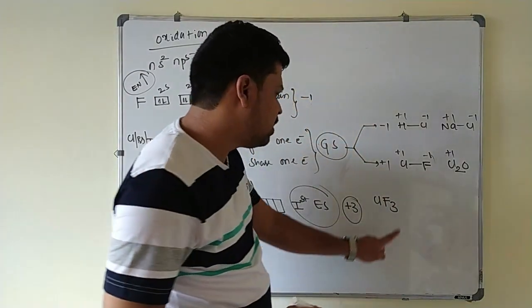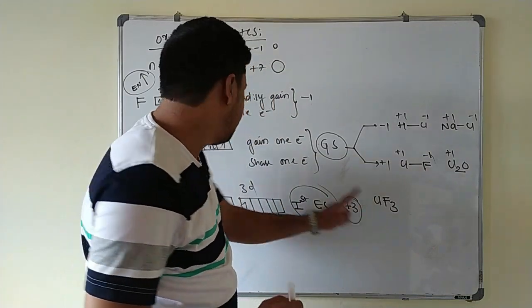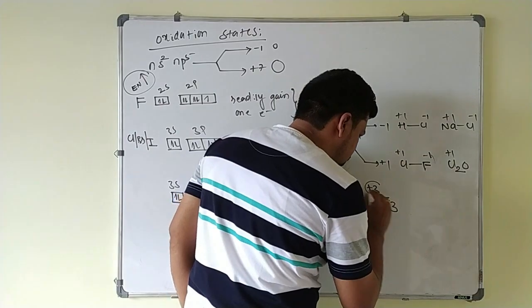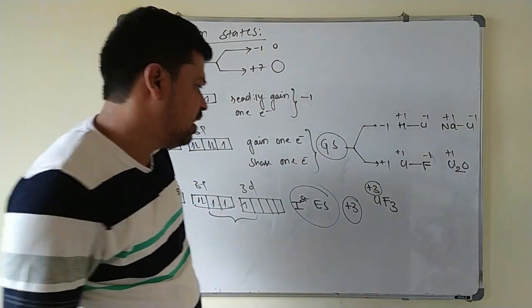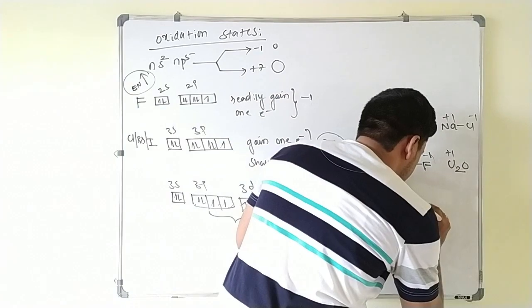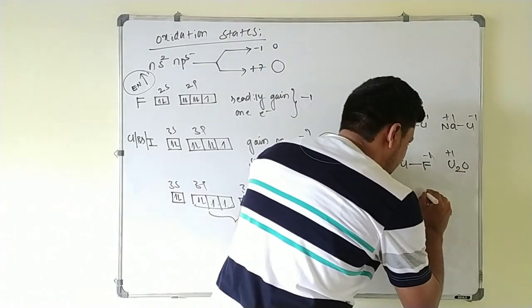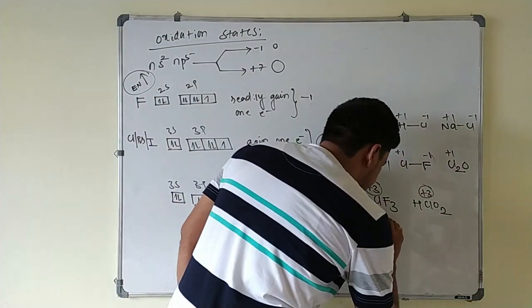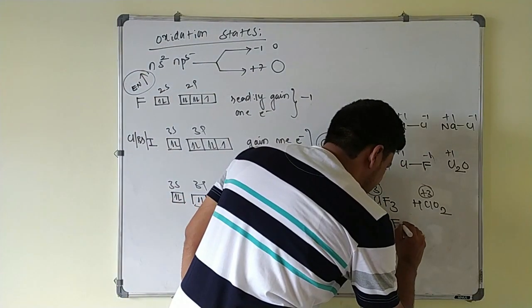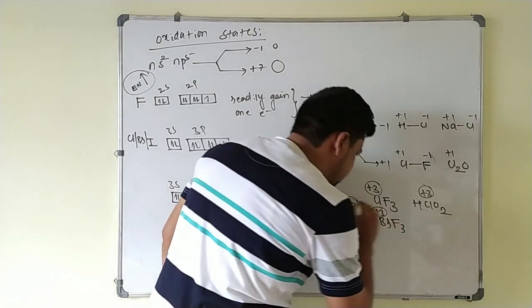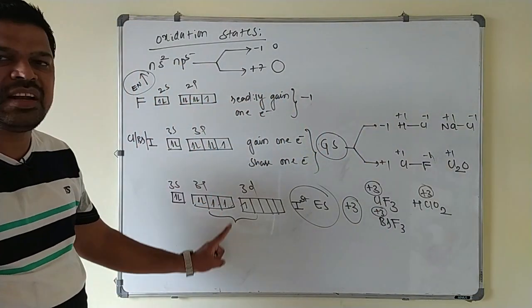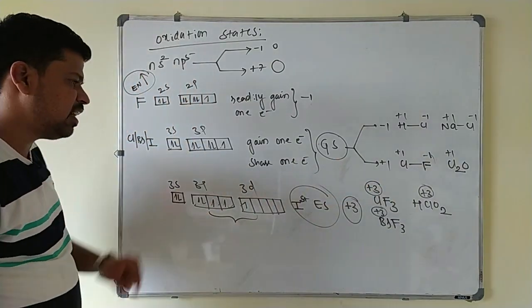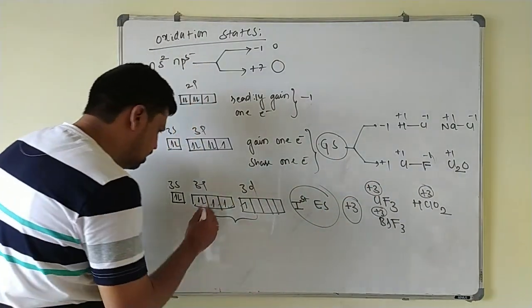The surrounding atom is more electronegative than the central atom. If I take chlorine, chlorine is electropositive and fluorine is electronegative, then it will show +3 oxidation state. Next you can go for HClO2. Here also its oxidation state is +3. You can take BrF3. Bromine shows +3 oxidation state. So whenever they show excited state, they are showing positive oxidation state only. This is the first excited state, +3 oxidation state.